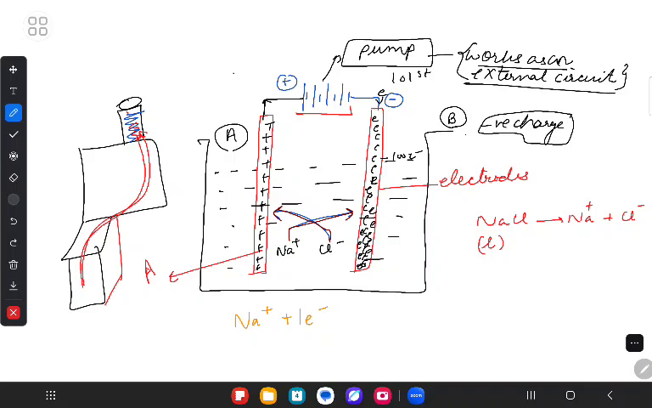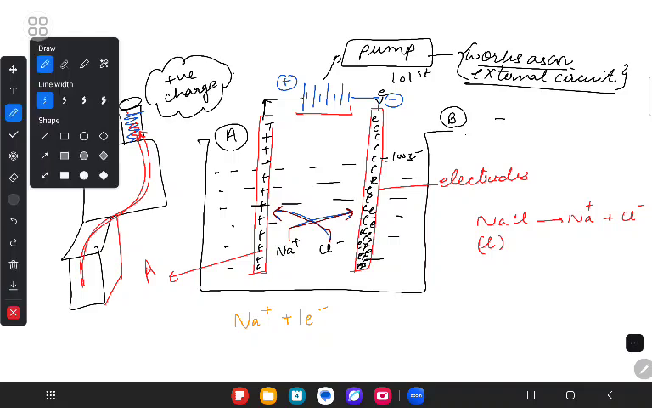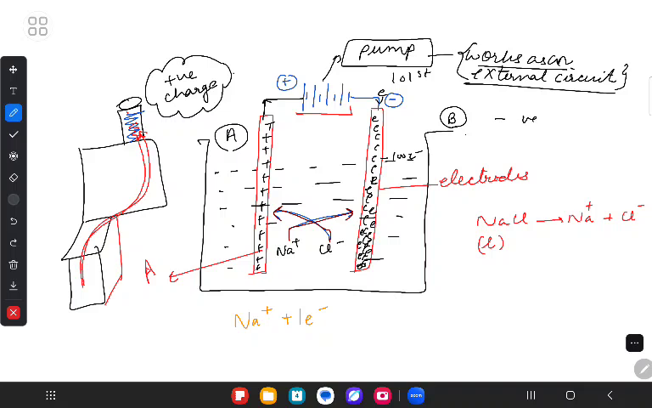A tries to give electrons, B tries to accommodate those extra electrons, thereby B acquires a negative charge and A acquires a positive charge. As a result, what exactly happens?